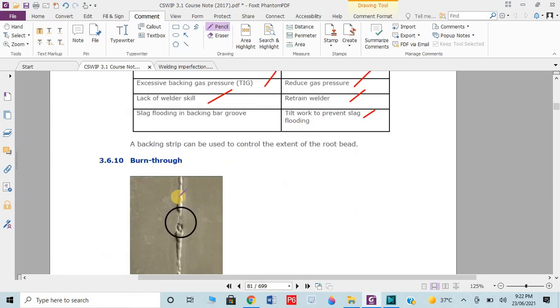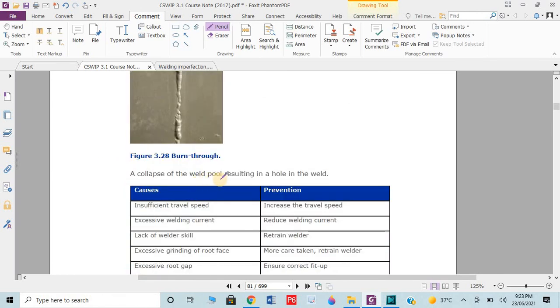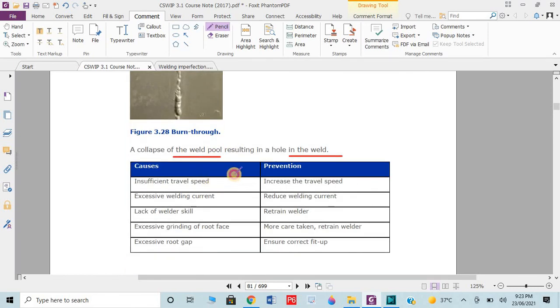Then we have the burn through during the welding. If we have excessive amperage of welding, then some kind of spark or spot is generated, which normally creates a gap in the continuity of the welding, and is known as burn through. Collapse of weld pool resulting in a hole. Collapse of weld pool means distortion in the weld pool. Why? If there is insufficient travel speed, excessive welding current, lack of welder skill, excessive grinding face, excessive root.